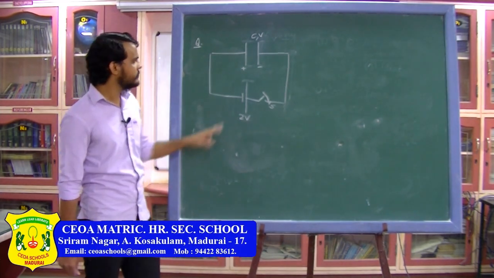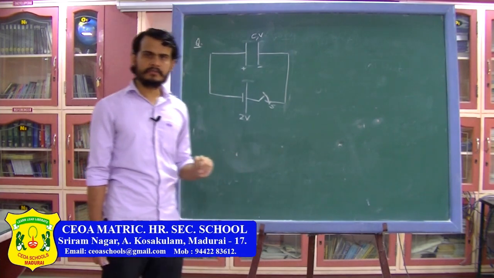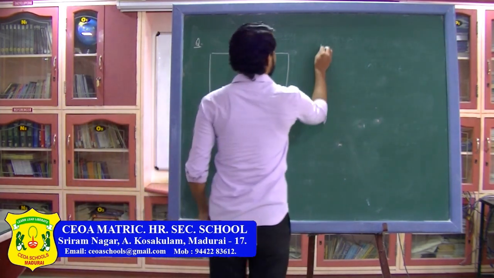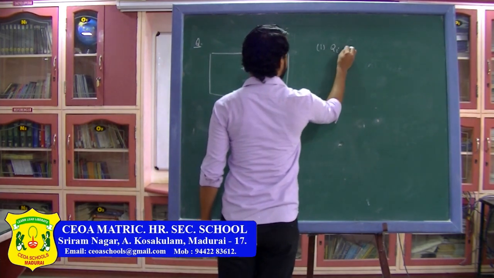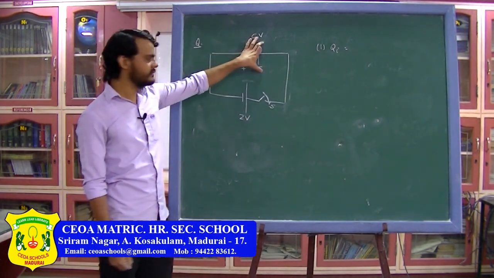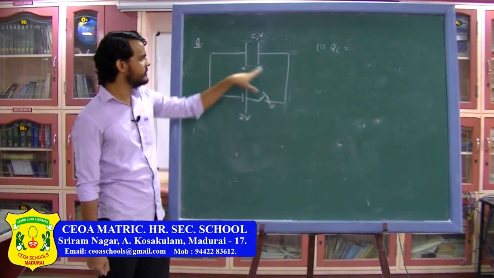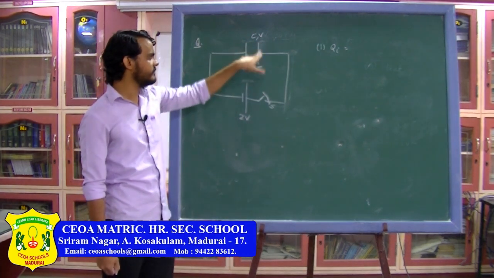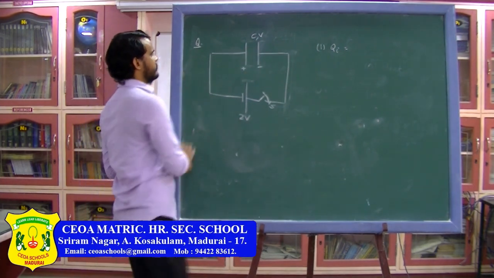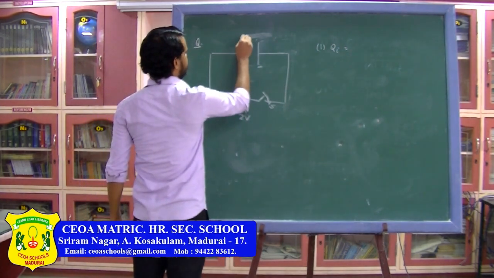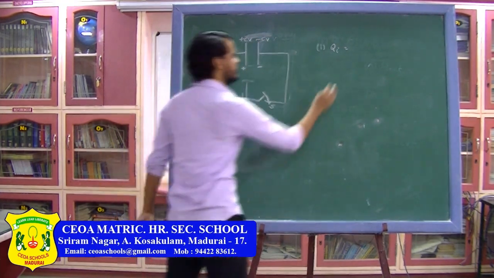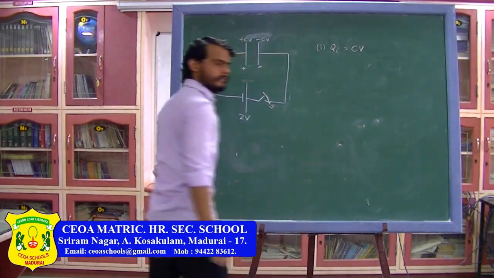Now the first thing is we have to find the initial charge on the capacitor as well as the final charge on the capacitor. The first is the initial charge on the capacitor. As you can see, this plate is positively charged, this plate is negatively charged. So the potential difference is V. So the initial charge on this plate will be plus CV, on this one it will be minus CV. So I can say the initial charge on the capacitor is CV.